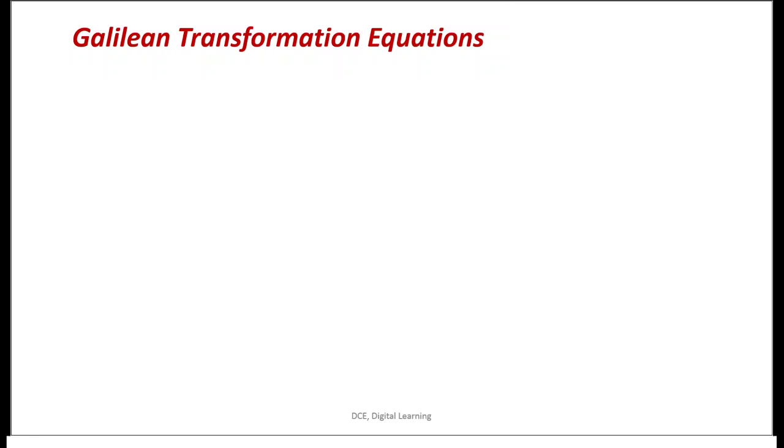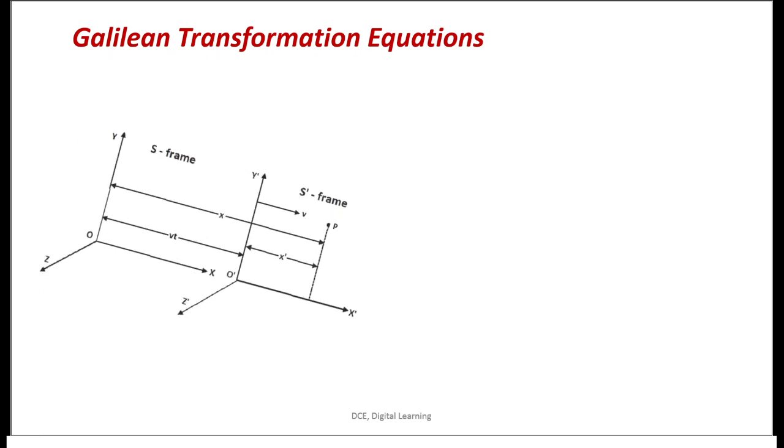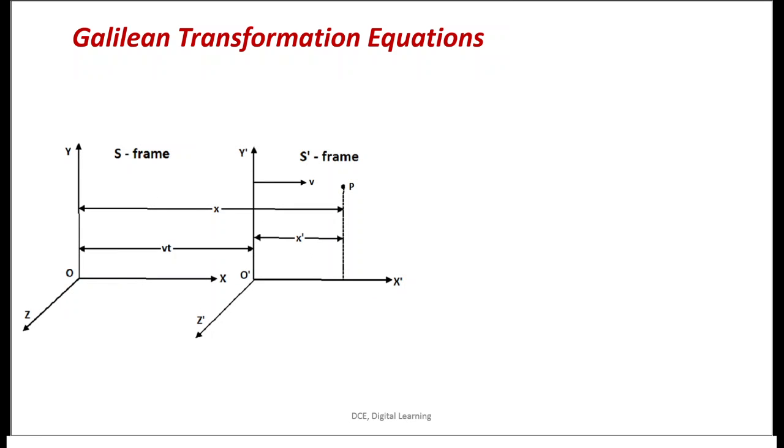Next we are going to see what the concepts of Galileo for relativity are. To define that, we are going to see the transformation equations of Galileo. So look at this picture. Here we have two frames of reference, S and S prime.